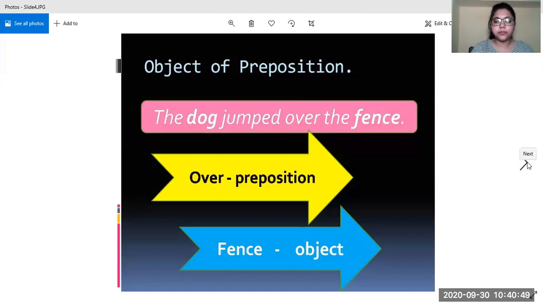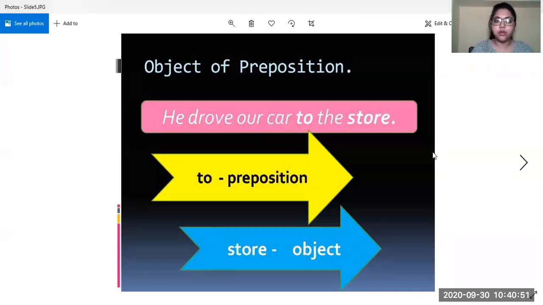Let us look at one more example for the object of preposition. It says, he drove our car to the store. Okay, so what is the preposition? And what is the noun which is used after to? It is store. So store becomes the object of preposition.